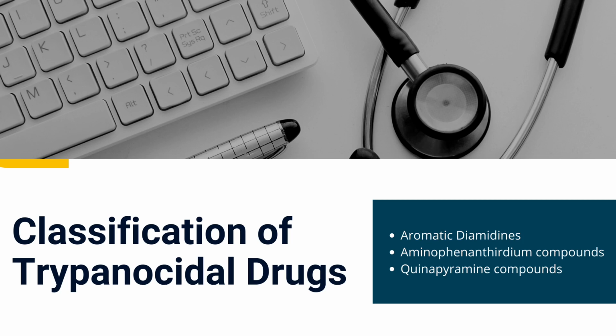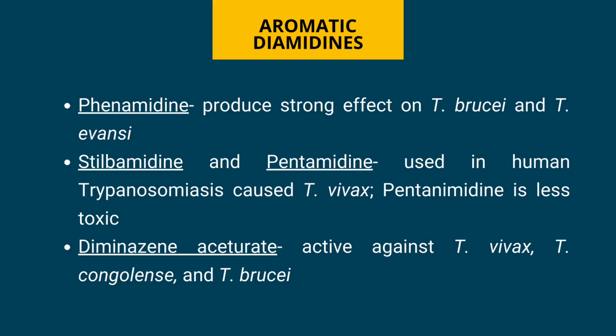Aromatic diamidines, aminophenanthridine compounds, quinapyramine compounds. Aromatic diamidines. Phenamidine produced a strong effect on T. brucei and T. evansi. Stilbamidine and pentamidine are used in human trypanosomiasis caused by T. vivax. Pentamidine is less toxic.